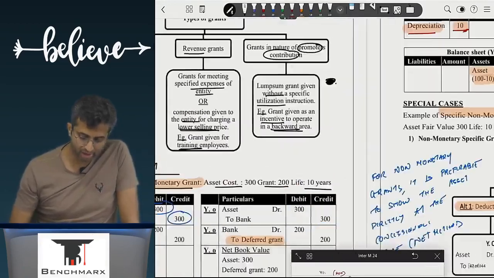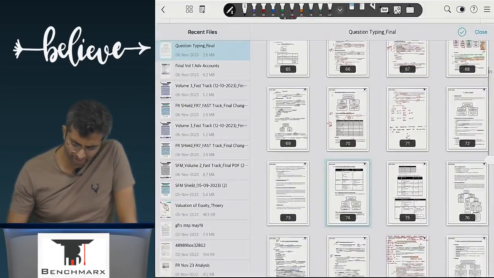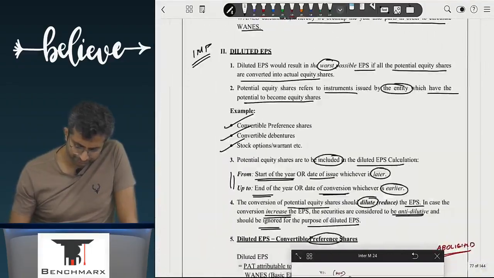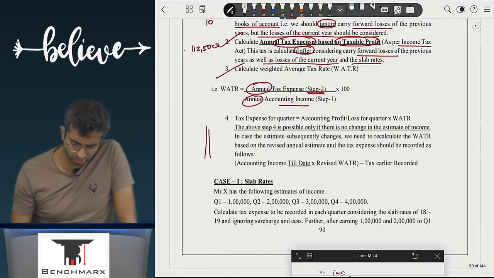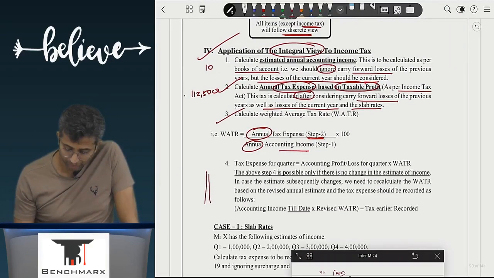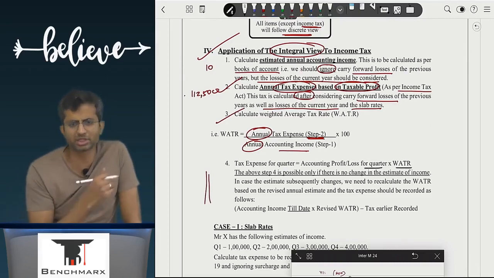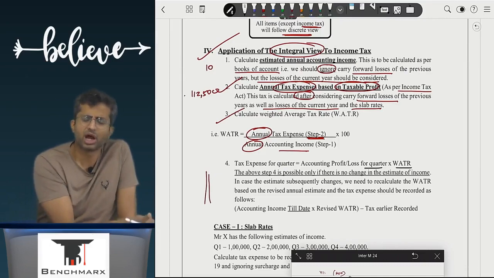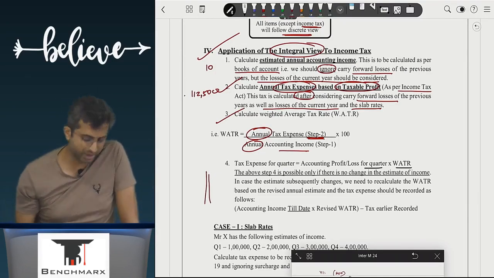So over here if you see this special case, tax expense for a quarter is accounting profit or loss for the quarter into weighted average tax rate, like you did in this question number 10. You took the expense, you took the profit and into 35%, like you did in question 10.